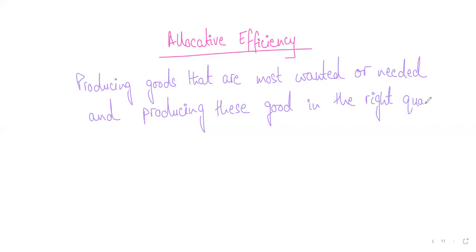Okay, now as I was saying, this definition technically has two parts to it, right? What are the two parts? Have a look at this. So producing goods that are most wanted, that is part A. That is one condition for allocative efficiency. The second condition is producing these goods in the right quantities. Now we need to define both these things. What do we mean by most wanted or most needed? Now think about this. COVID is still there, but it's settling down eventually because a lot of people got vaccinated, right? Okay. Now the thing that you need to know